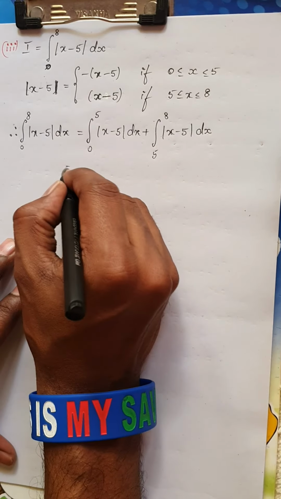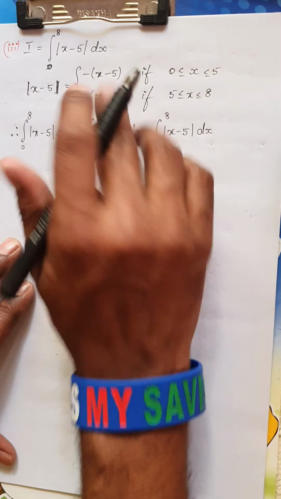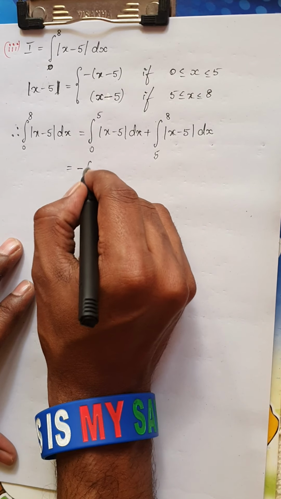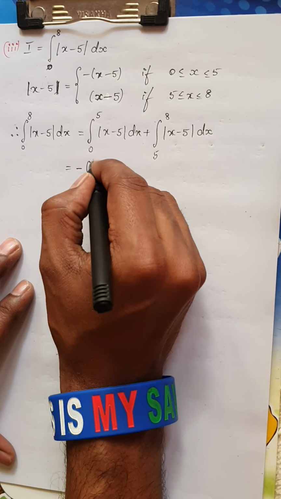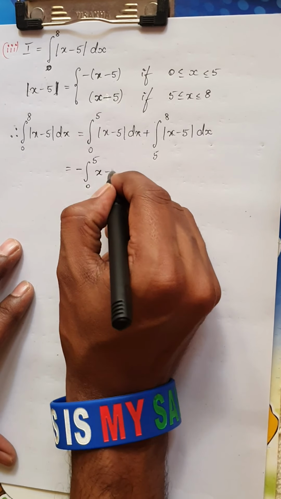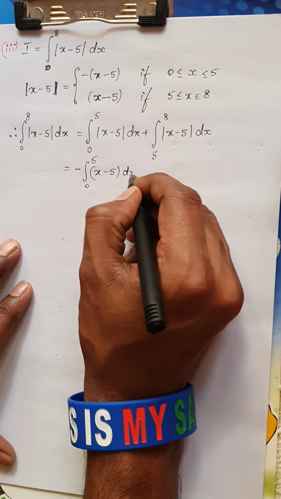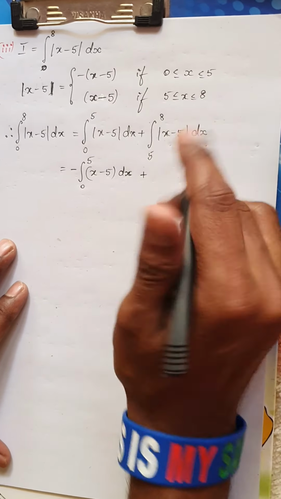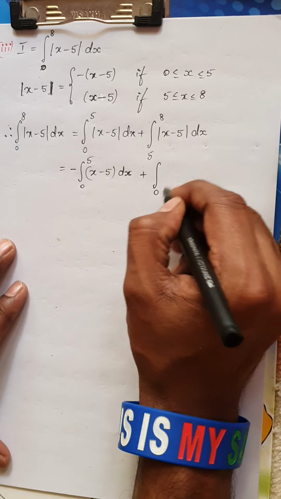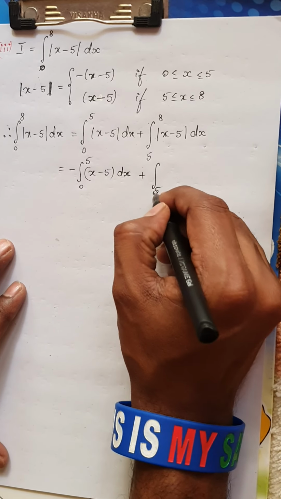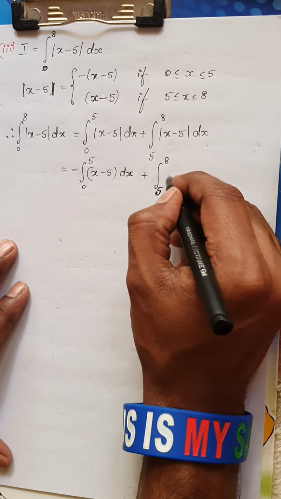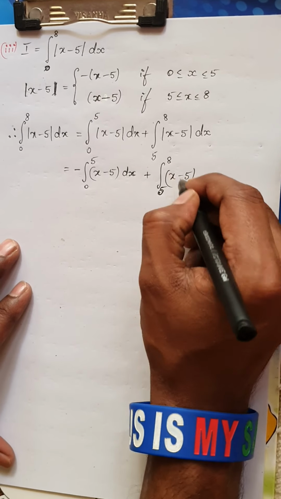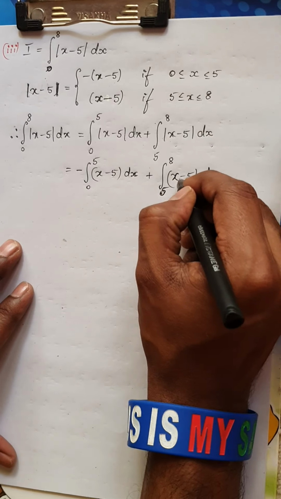As I told you, from 0 to 5 the value will be negative, so I will keep this negative outside. 0 to 5, this becomes x minus 5 dx. So the modulus sign is taken out, plus from 5 to 8 the function is positive, so we will get 5 to 8, x minus 5 dx, similar to the previous question.